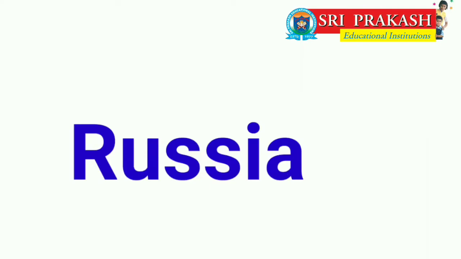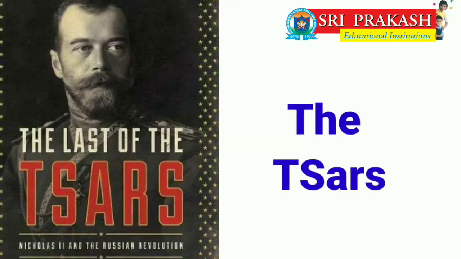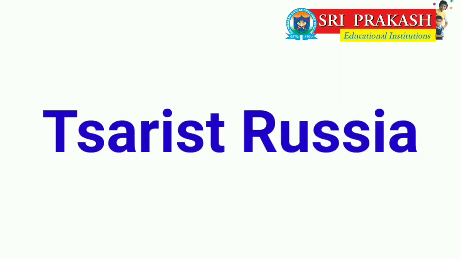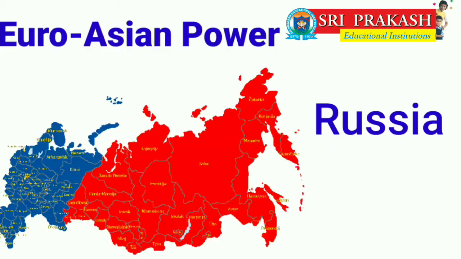During 1900-1950, Russia was ruled by the Tsars, so usually it was called Tsarist Russia. Tsarist Russia was spread over two continents, making it a Euro-Asian power. As Russia is partly in Europe and partly in Asia, it is known as a Euro-Asian country.